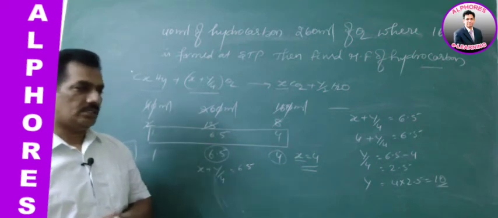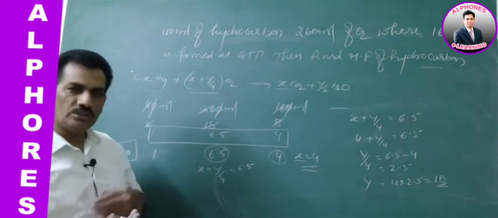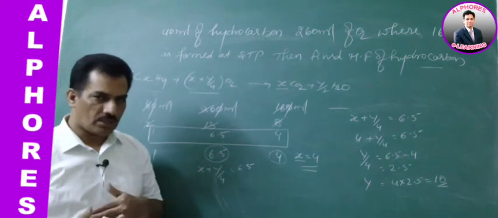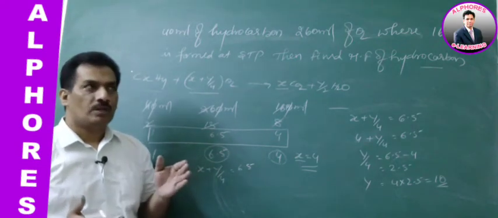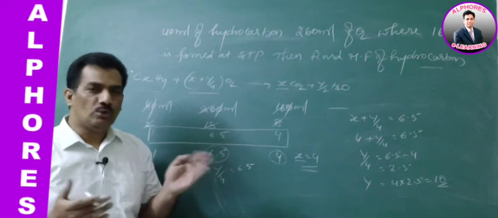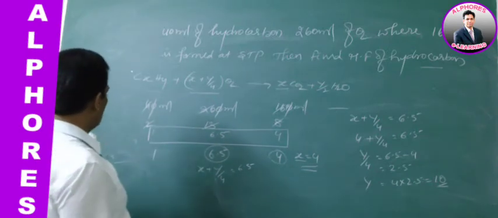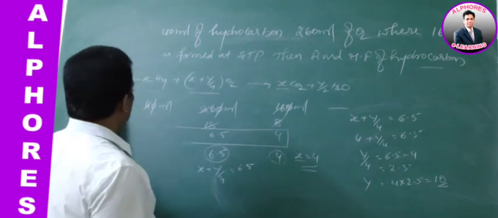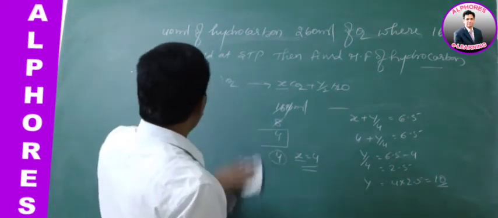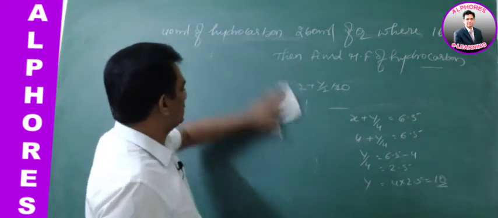Now, let us conclude this topic by solving one more new model question. Here just observe what they are providing: a mixture of two gases.